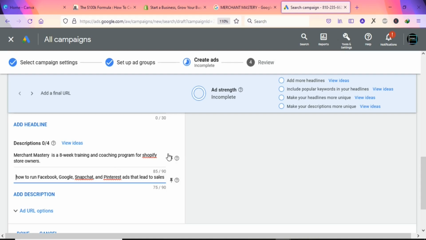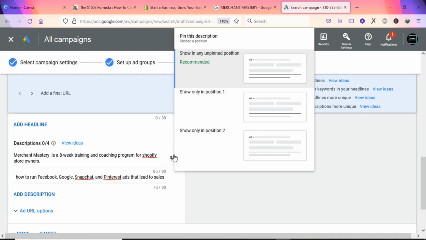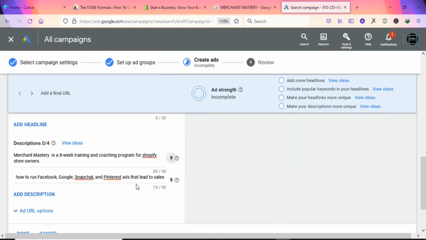Now what you are going to do is select the position of this description. You are going to come here and select the pin position. You don't want to pin this particular description to any position. We want Google to alternate these two descriptions so that they can get the one that will likely get people to click through the ad. So we are going to leave it like that.